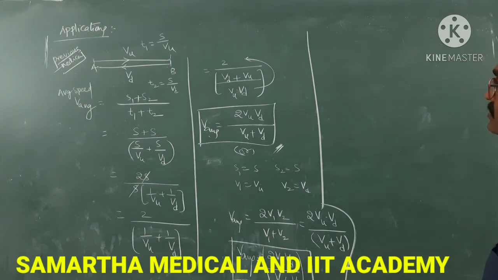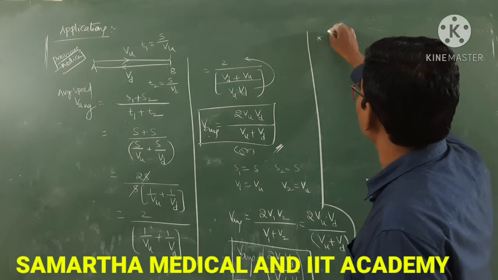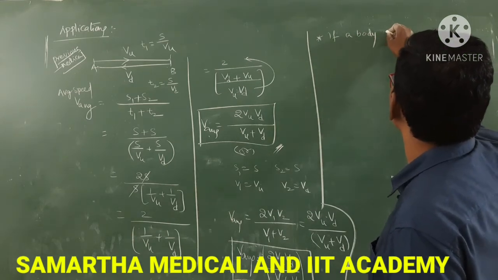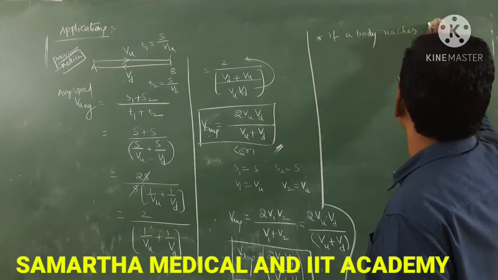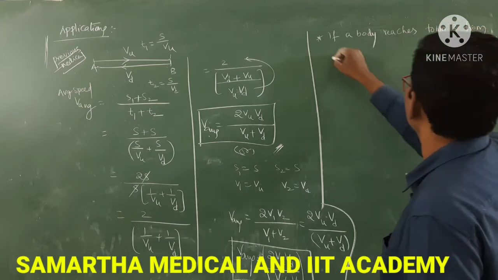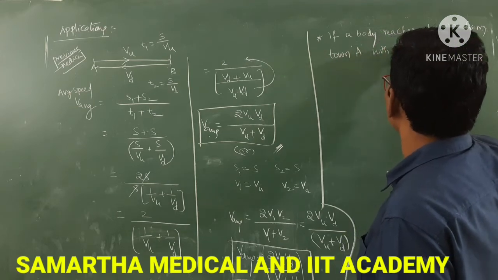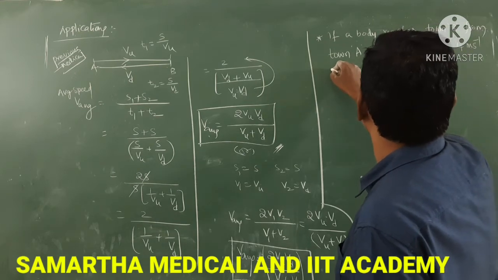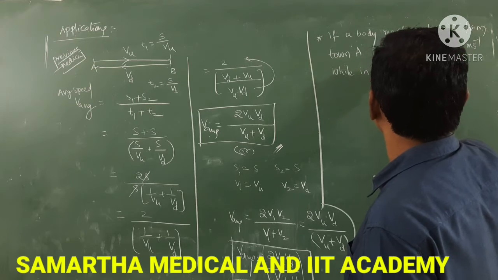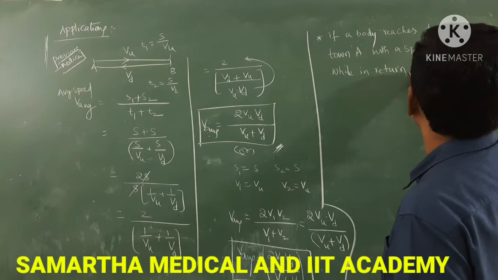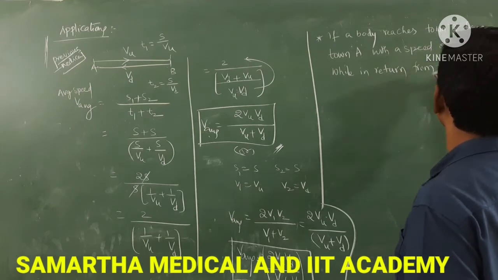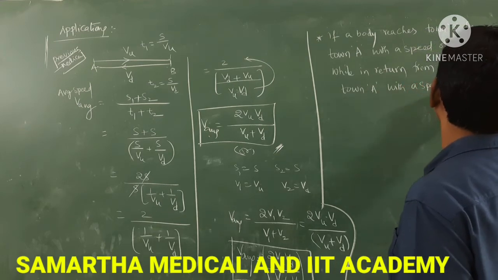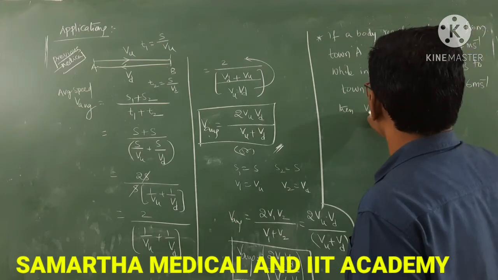Next, one problem. If a body reaches town B from town A with a speed of 4 meter per second, while in return from town B to town A with a speed of 6 meter per second, then what is the average speed?